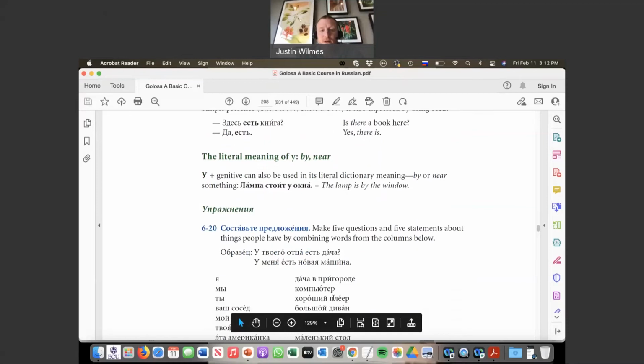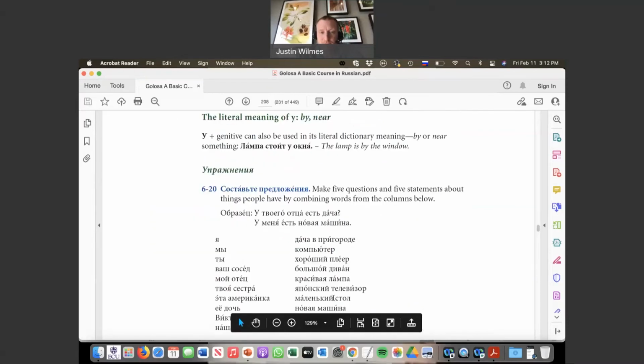Okay, let's give this a try. Exercise 620. Make 5 questions and 5 statements about things people have by combining words from the columns below. So here we're going to use u constructions, right? So, у твоего отца есть дача? Does your dad have a dacha? У меня есть новая машина.